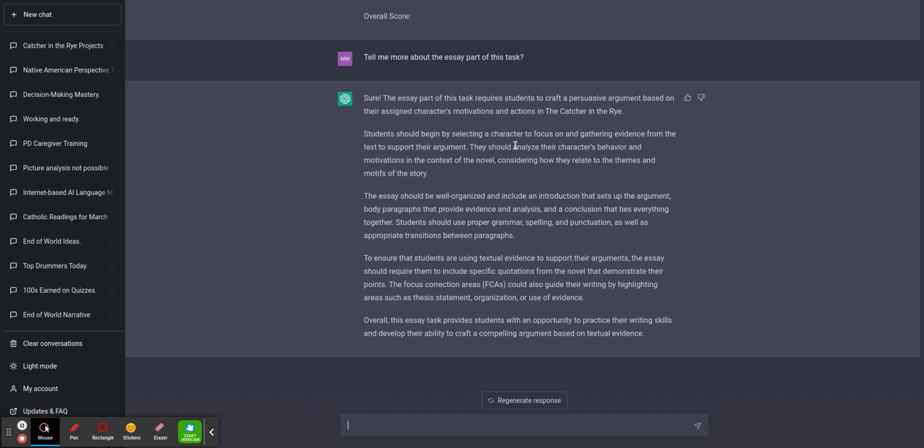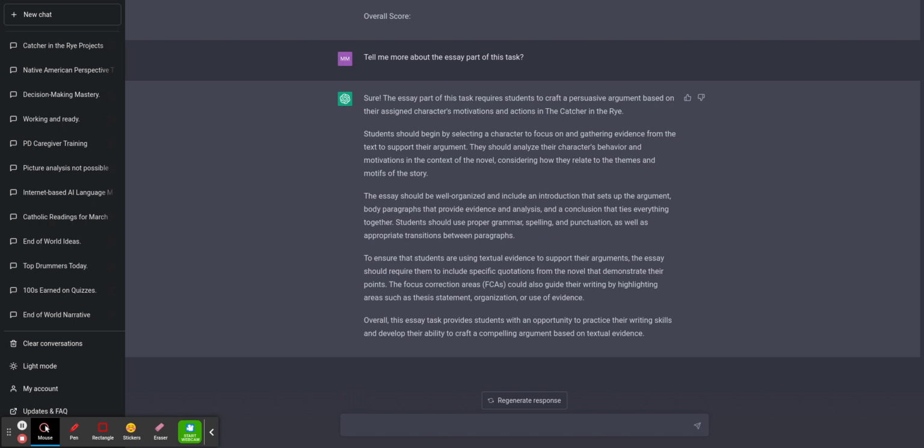It kind of reminds me. It selects a character to focus on, gathers evidence from the text. Students should select a character to focus on, gather evidence from the text. They should analyze their character's behavior and motivations. Consider how they relate to the themes and motifs of the story. Yeah, well, okay. It's an essay about, it's a mock debate. I'm not really sure if this essay is what I want, but that's okay. If I don't want it, I would change it. And hopefully I've demonstrated that already.